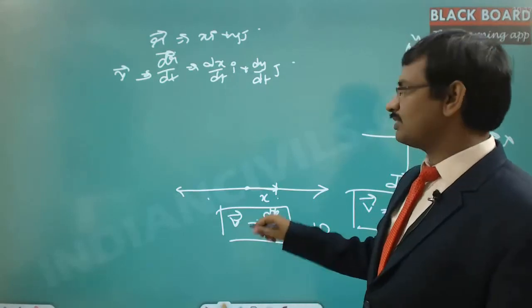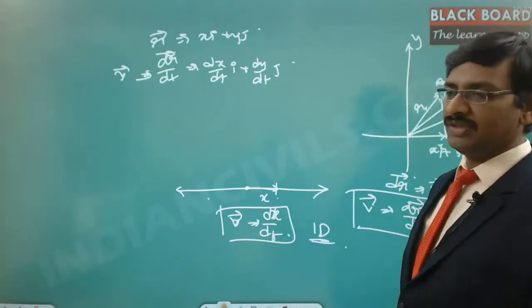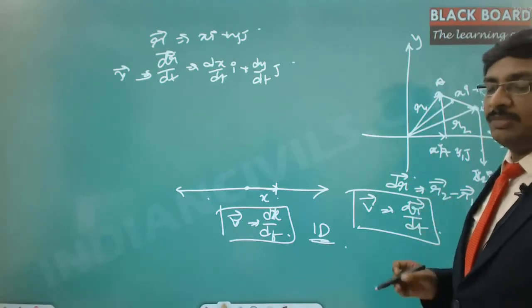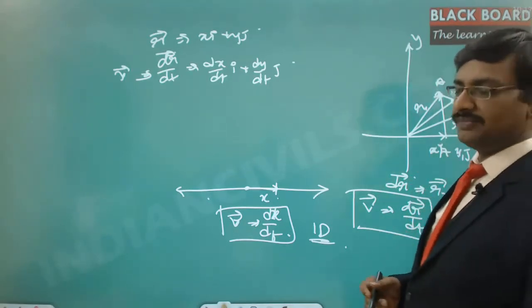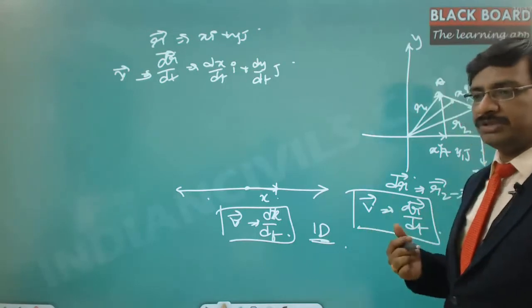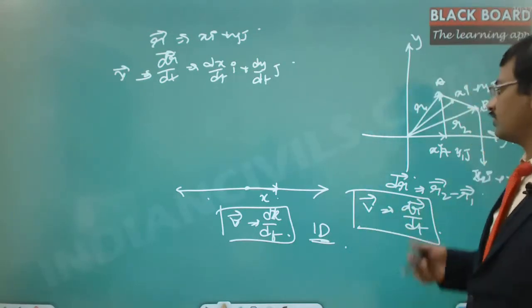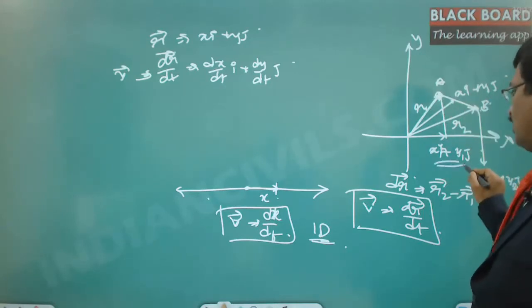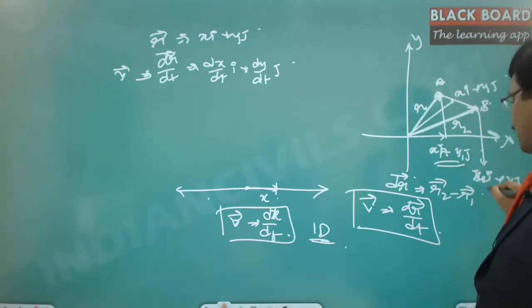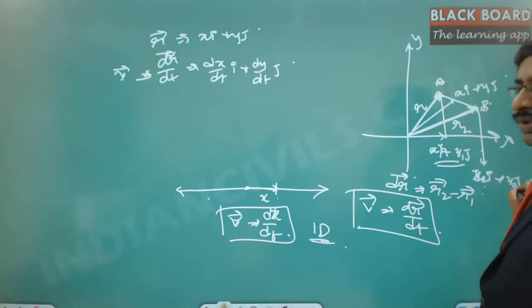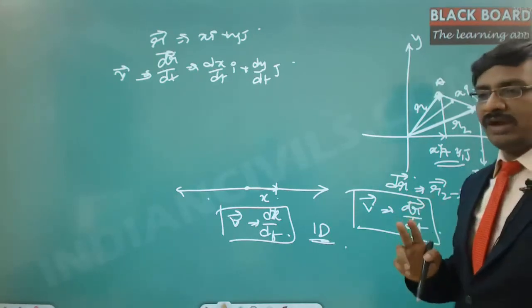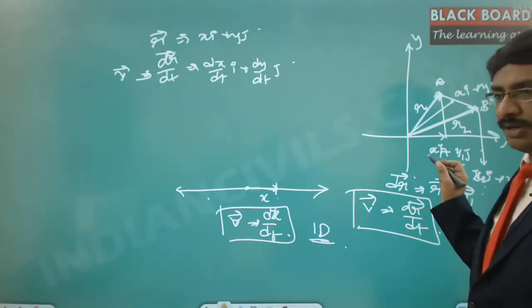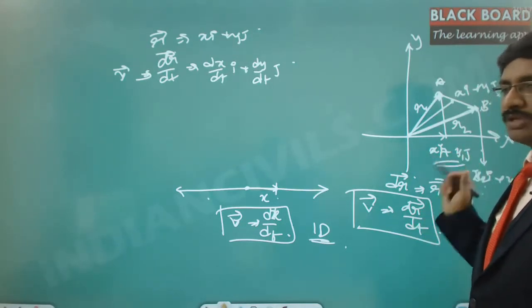Now the same concept is extended for a two-dimensional motion when it is moving in a plane. You are talking about two different points, which are the initial position and the latest position. Here this is the initial position, expressed in terms of x comma y, and this is the new position, again expressed in terms of x comma y. You are talking about two different values, which are the two different dimensions needed to identify the position of a particle. Hence this is a two-dimensional motion.